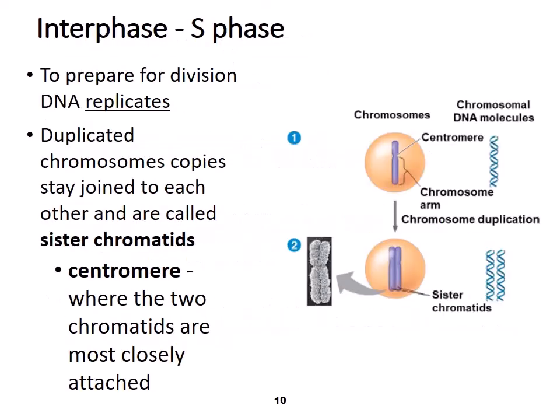So that brings us to S phase. In this phase, the cell prepares for cell division and the DNA replicates. So the S you could think of as synthetic or synthesis phase for DNA synthesis. The duplicated chromosomes are going to stay joined to each other, and now we call them sister chromatids. And where they are most closely attached is called the centromere.